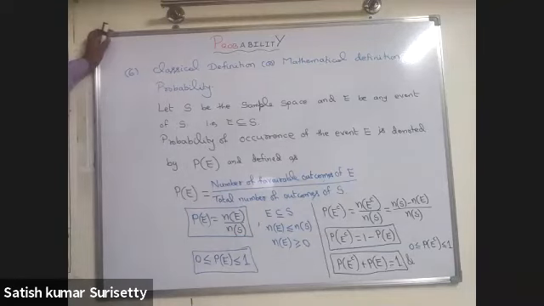Another one is the classical or mathematical definition of probability.